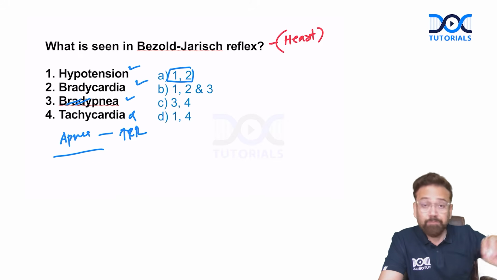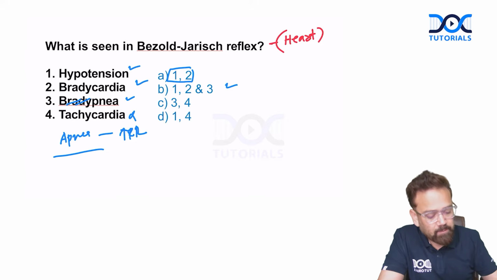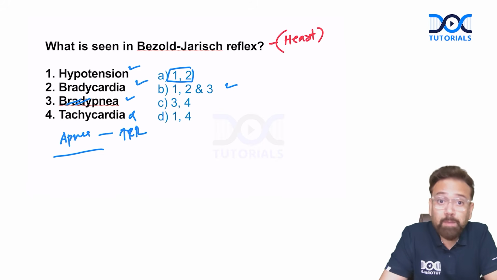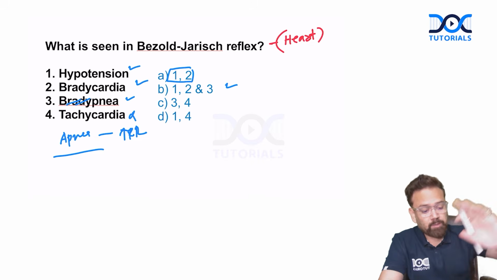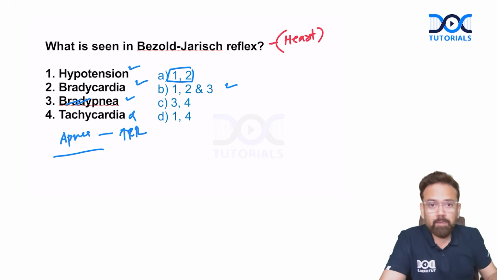If this would have been the answer, then the answer will be 1, 2, and 3. So BP will be less, heart rate will be less, and apnea followed by rapid respiratory rate. In this condition, the answer will be 1 and 2. If they have given apnea or respiratory rate will be increased, then the answer will be 1, 2, and 3. But no tachycardia. No tachycardia.